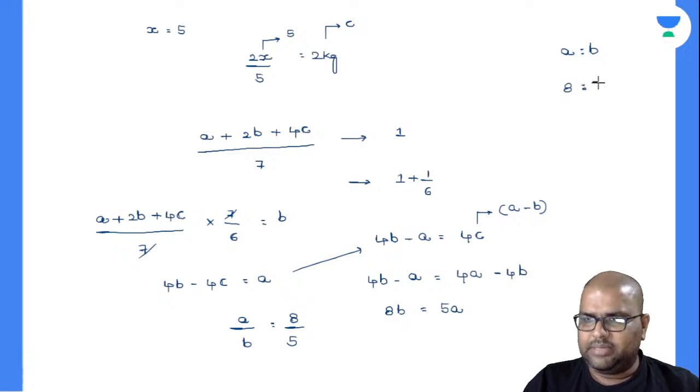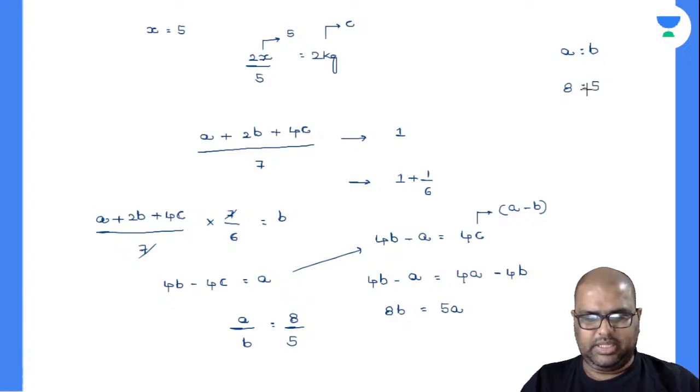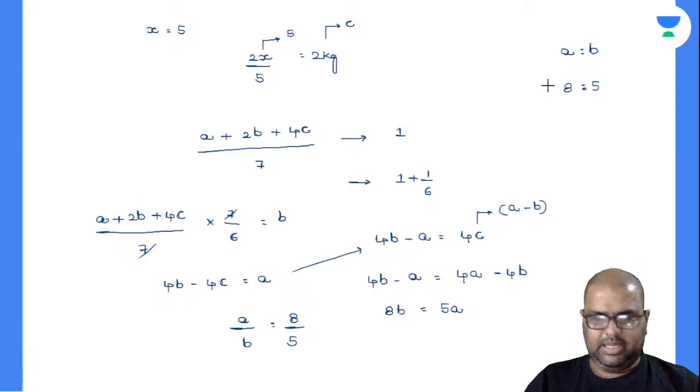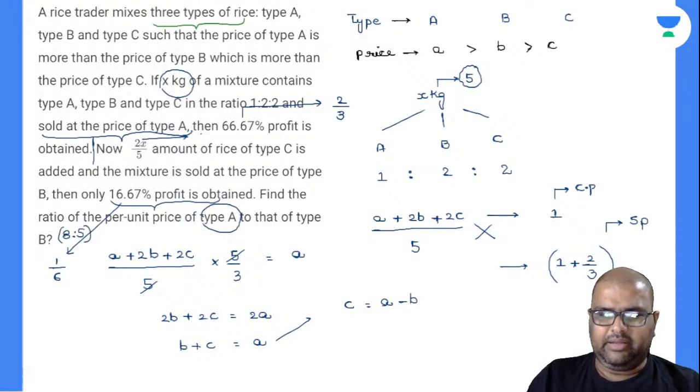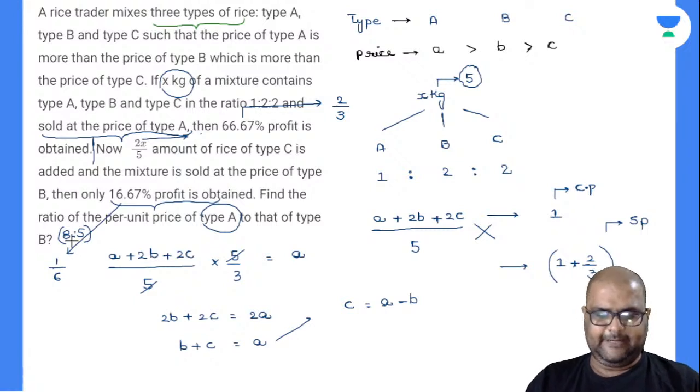I got the answer perfectly without any issues. I hope I am clear regarding this, and my answer is 8:5. So those who can write down the equations perfectly, crisply and easily can automatically solve the question very fast.